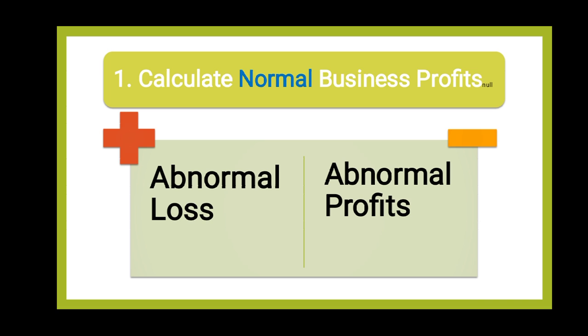Sometimes there may be a possibility that some abnormal profits have been included in the profits, and abnormal losses are also deducted from the profits given to us in the question. So in that case, to find out the normal business profits, we have first of all to deduct the abnormal profits from it, and we have to add the abnormal losses to the profit given to us in the question. So how to calculate the normal business profits?